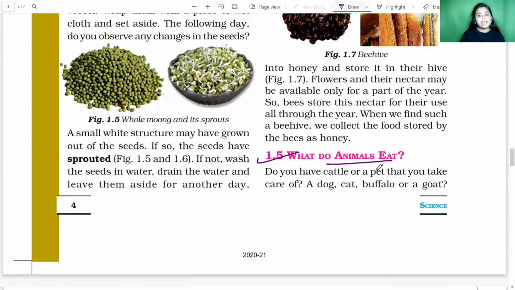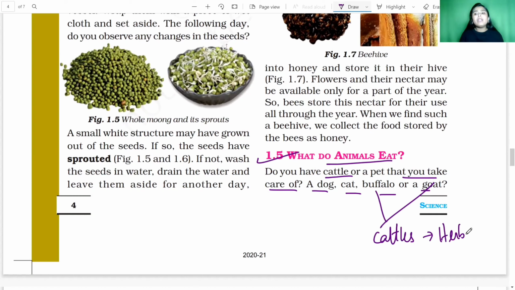What do animals eat? Do you have cattle or a pet that you take care of, like a dog, a parrot, or maybe a rabbit? So a dog, cat, buffalo, or goat, what do they eat? Now, buffalo and goat are cattle, okay? And these are herbivorous animals. So what are herbivorous animals?